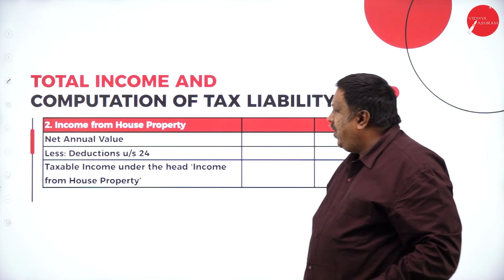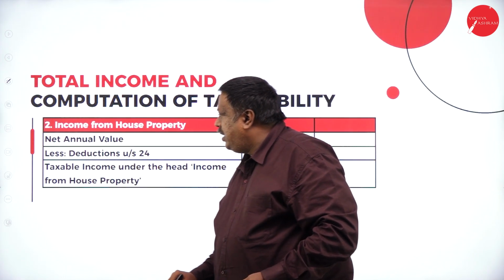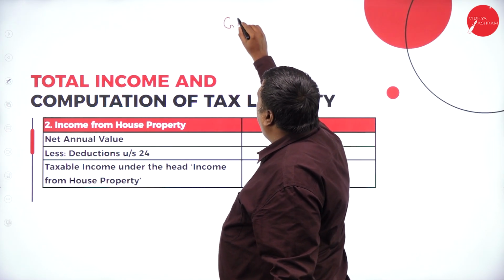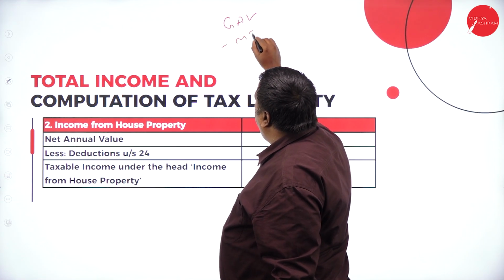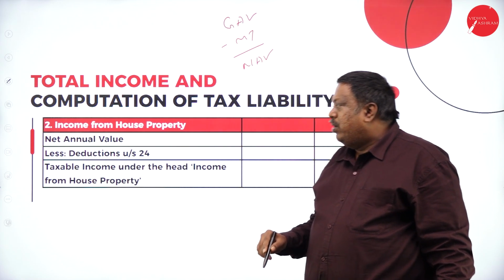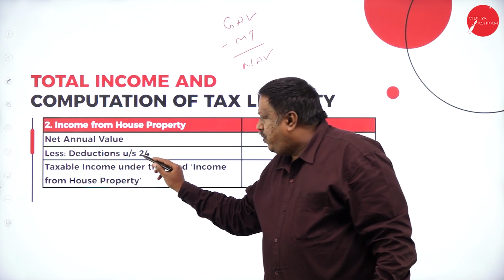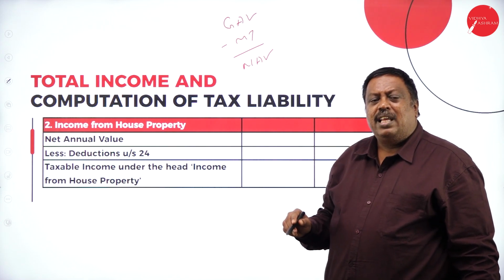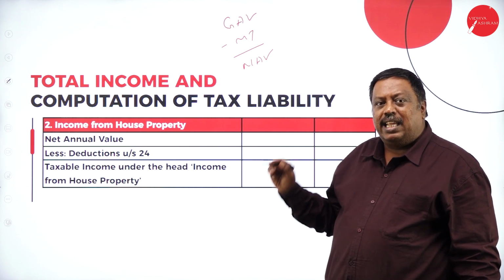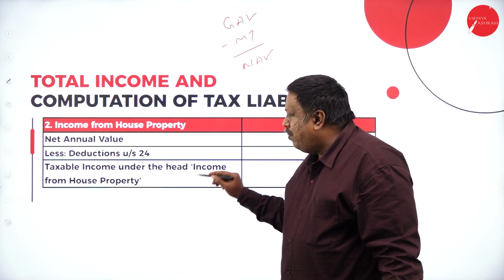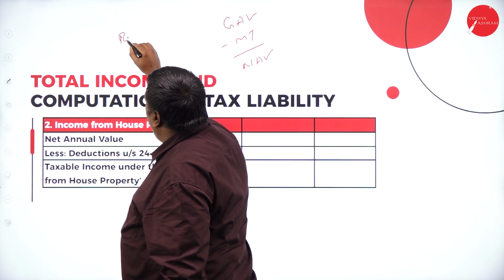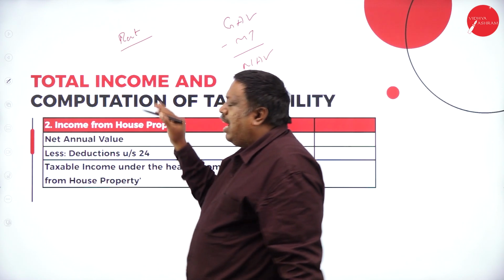The next part we have here is income from house property. Net annual value is nothing but gross annual value minus municipal taxes paid, and the remaining is called net annual value. In that, under section 24, the deductions which are applicable will be deducted. The remaining amount is taxable as income under the head income from house property. Here, the assessee receives rent for the property let out under house property.